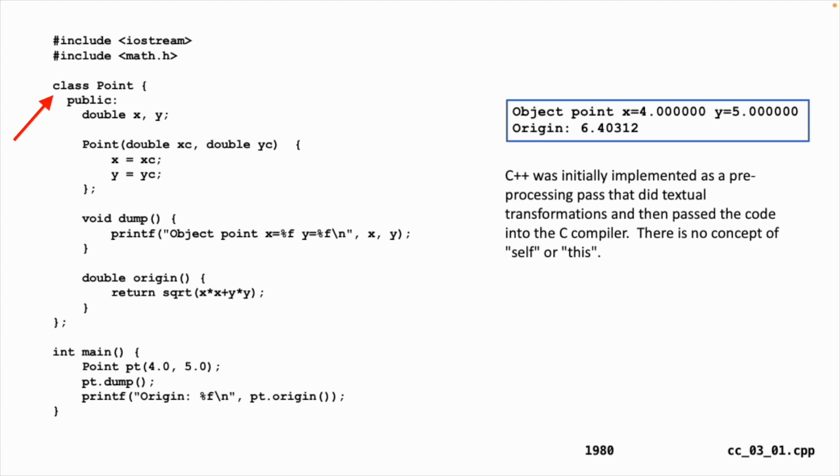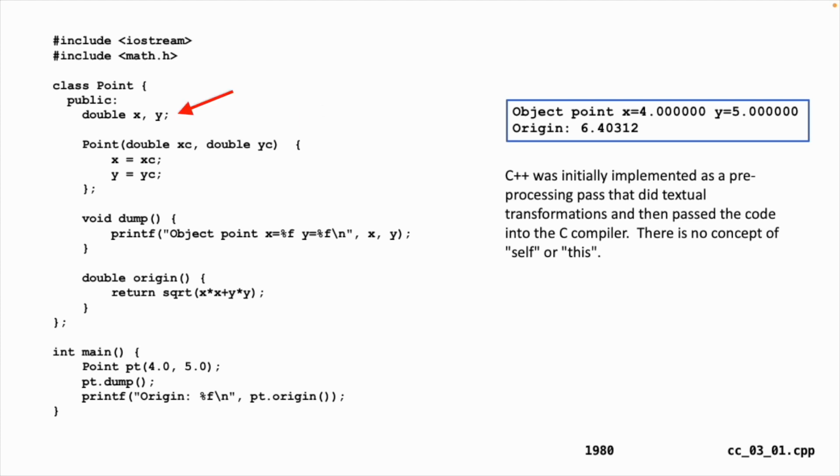So class Point, open curly brace, double x and y are the attributes, and the constructor by convention is a function that has no type. The constructor is the exact same name as the class. So in this case, I've got Point with an uppercase P. And then the constructor parameters come in.